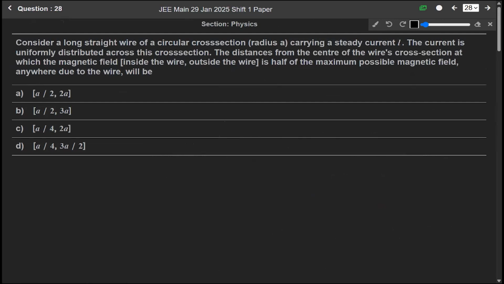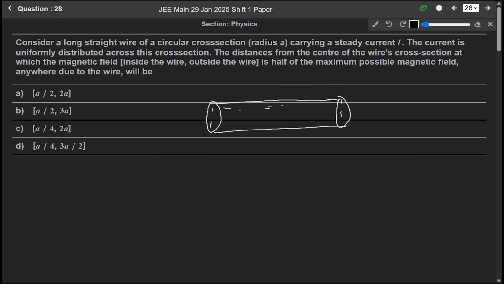Now question 28. Consider a long straight wire of circular cross section of radius A carrying a steady current I. It is talking about a long straight wire, and a long straight wire always acts as a cylinder. The current I is flowing in it and it has a radius A. The current is uniformly distributed across its cross section.